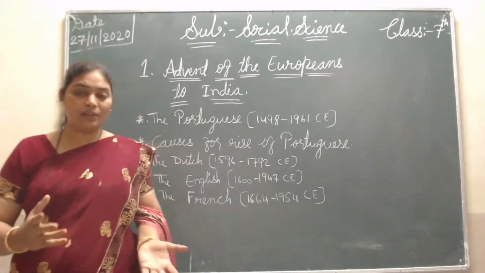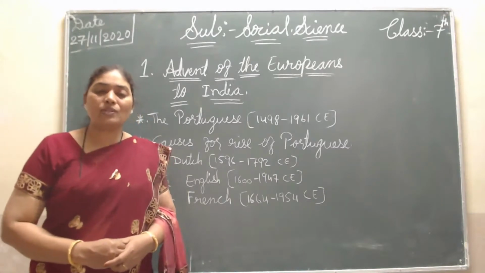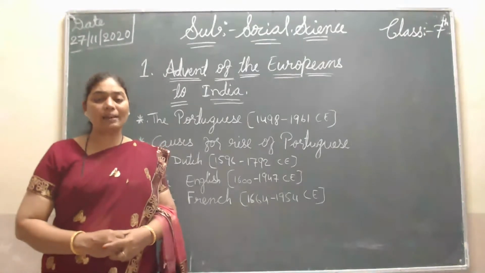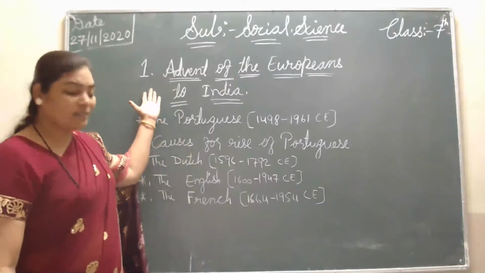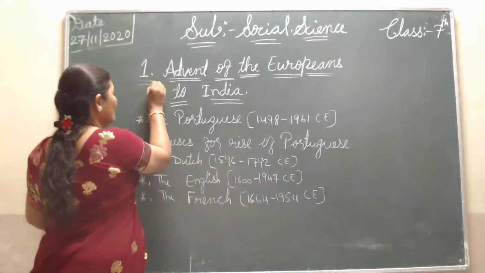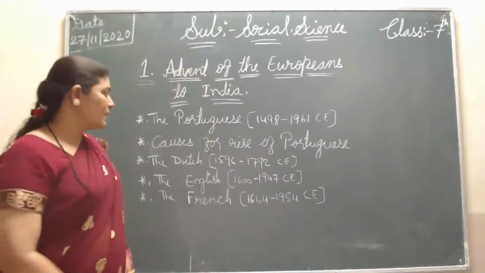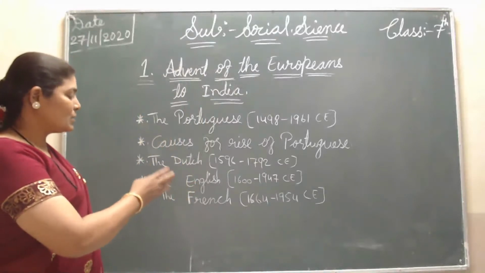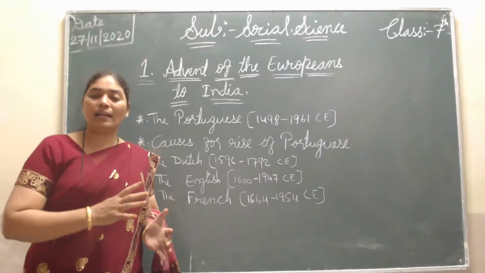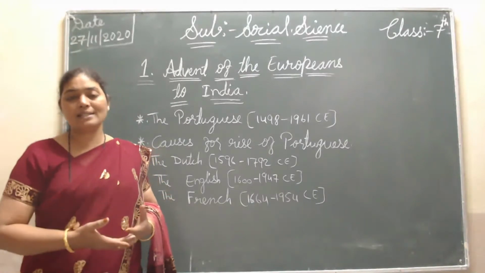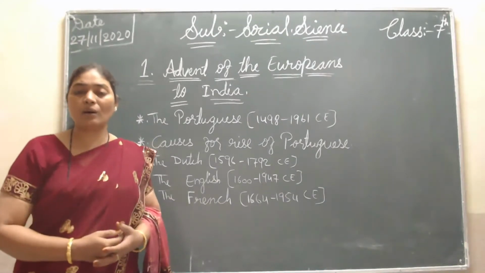So in this way, once again I told all these points in short. I hope you understood this lesson. Thank you, children. Once again I'm repeating, this is the second part, in history, this is the first lesson: Advent of the Europeans to India. In this lesson, the Portuguese, Dutch, English and French, these four peoples came from Europe. I explained how they came, how they started their business, which are the trade centers and how they declined.